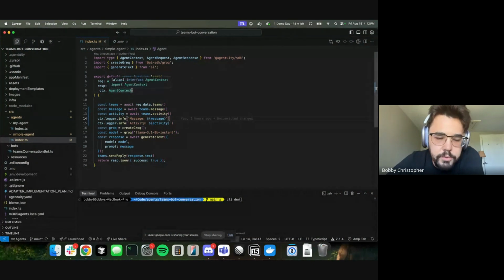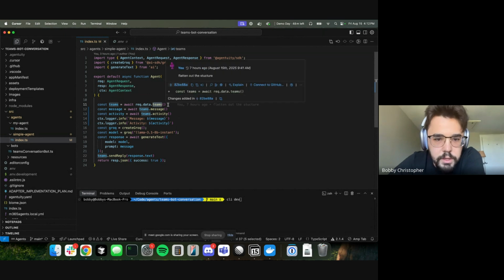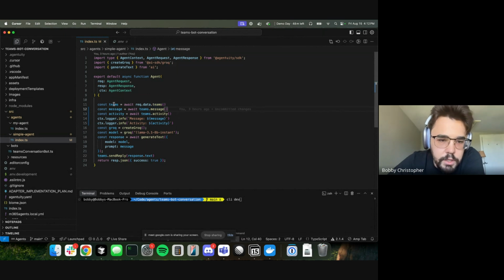If you have your Teams IO configured, you can access this Teams handler, and you will get a Teams class right here. You can pull out the message. You can also pull out the whole activity object that Teams is going to send. You could pass this into an LLM and then send a response.